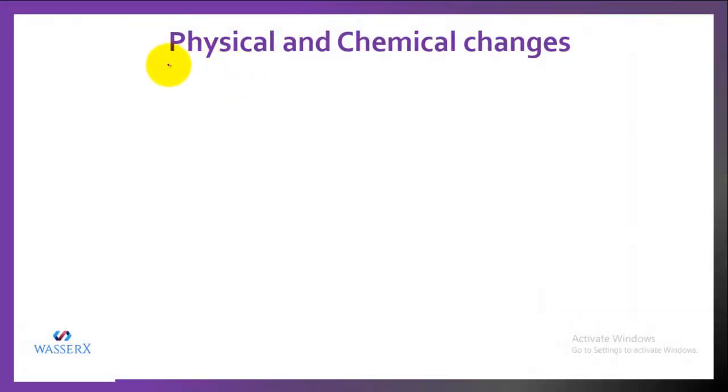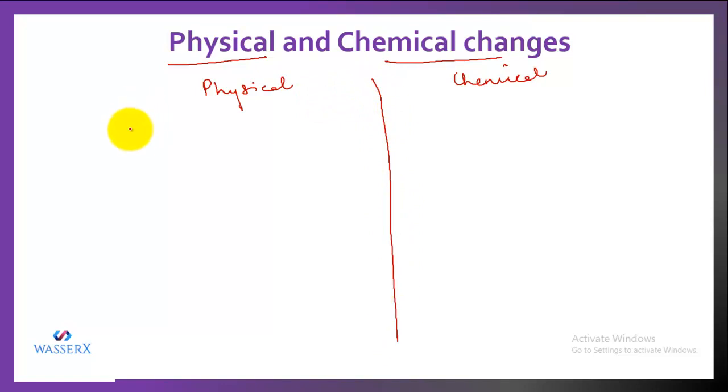So we have two changes, one is physical, the other is chemical change. Let's write it down and write the difference between them. So one is the physical change and the other is the chemical change. In physical change, what we see is that no new substance is formed. A change is classified as a physical change when no new substance is formed.